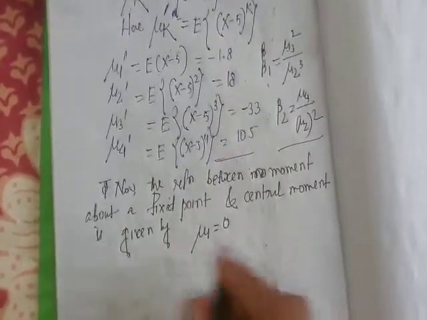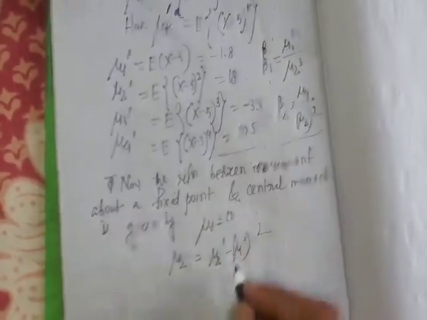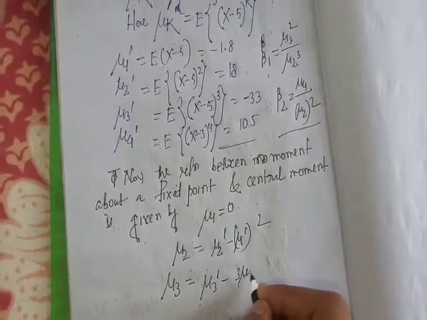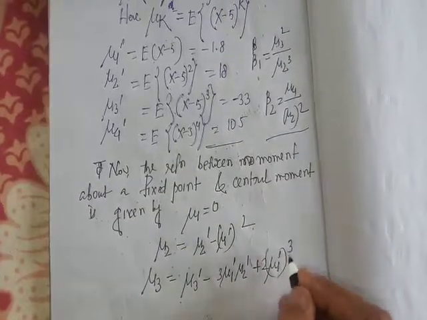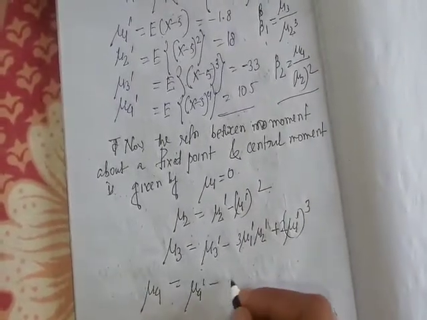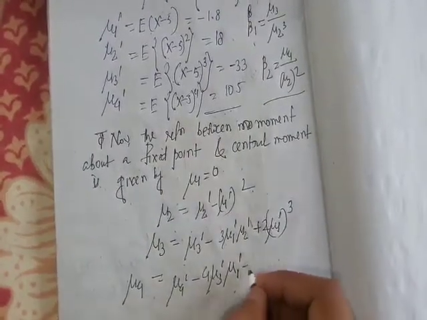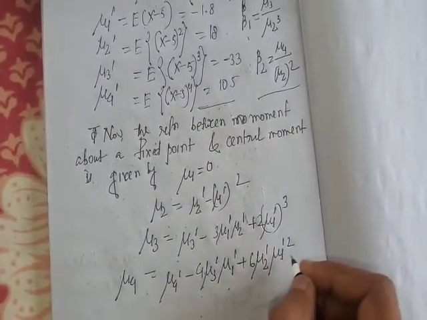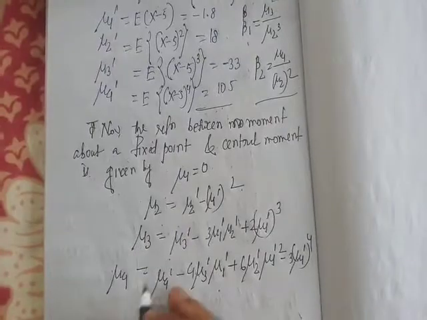mu 1 equals 0, mu 2 equals mu 2 dash minus mu 1 dash whole square, mu 3 equals mu 3 dash minus 3 mu 1 dash mu 2 dash plus 2 mu 1 dash whole cube, mu 4 equals mu 4 dash minus 4 mu 3 dash mu 1 dash plus 6 mu 2 dash mu 1 dash whole square minus 3 mu 1 dash whole to the power 4, and so on.